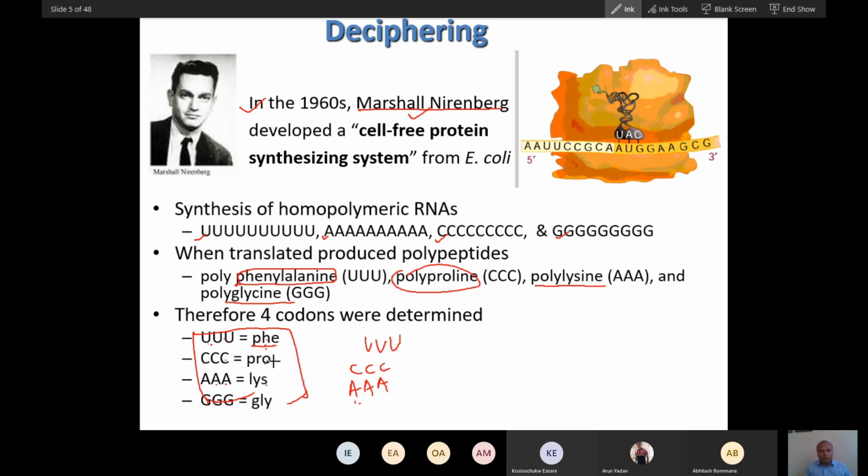Then after that he did more experiments. He combined many combinations of nucleotides, and he actually deciphered the codons for other amino acids as well.